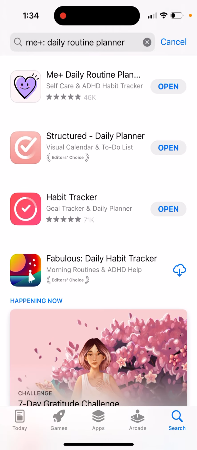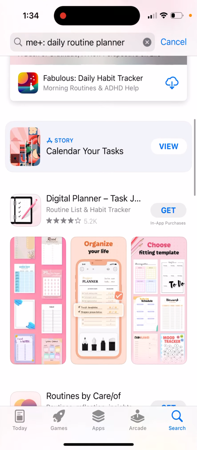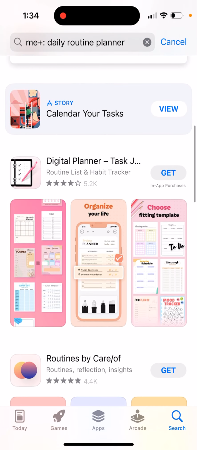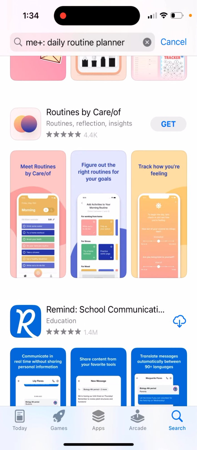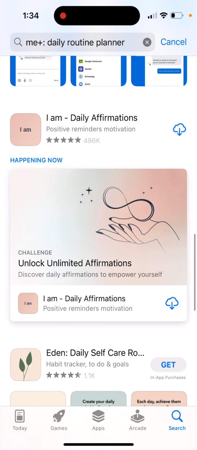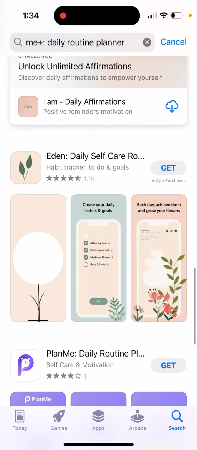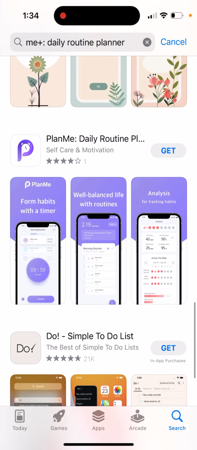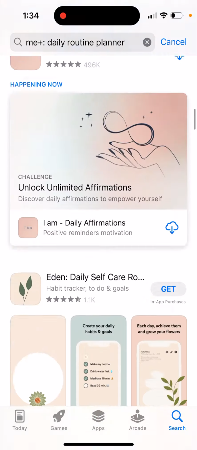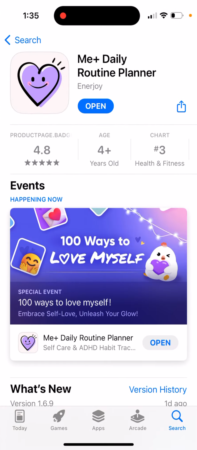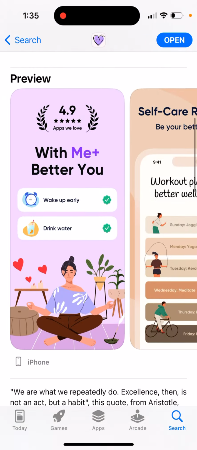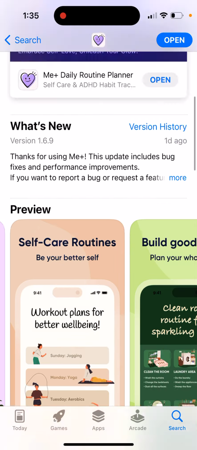You can also use this one, but Me Plus just feels a bit more customized. And there are also apps like Routines by Care Off, I Am, that's another one. So there are already some apps in this category, but this is the leader app right now. So give it a try, and you can do a lot of these things in this app even without upgrading.